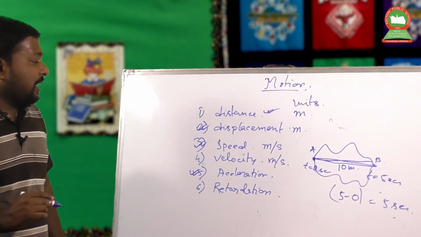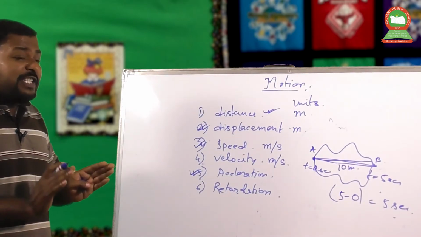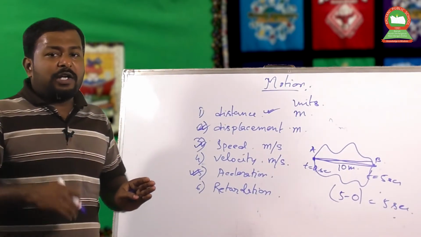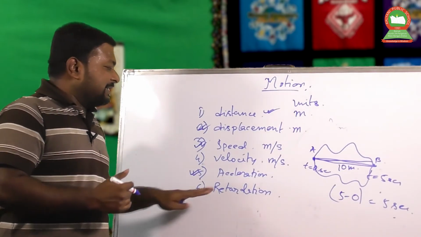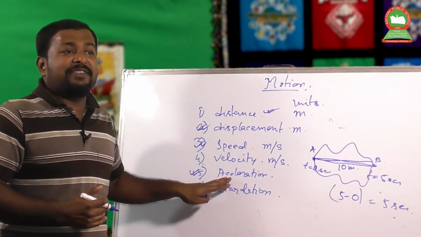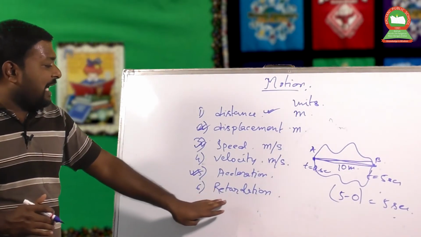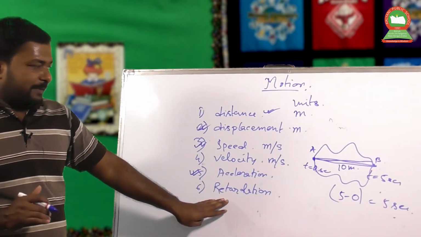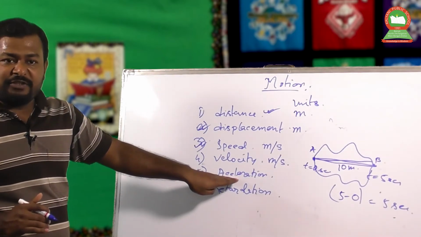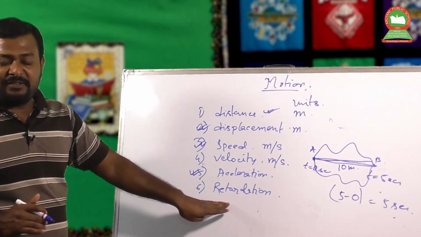So there is an important concept that velocity is either increasing or decreasing. If the velocity increases, then we say it is in acceleration mode. If the velocity gradually decreases with respect to time, then it is called retardation. So acceleration is the increase in velocity with respect to time, and retardation is the decrease in velocity with respect to time.